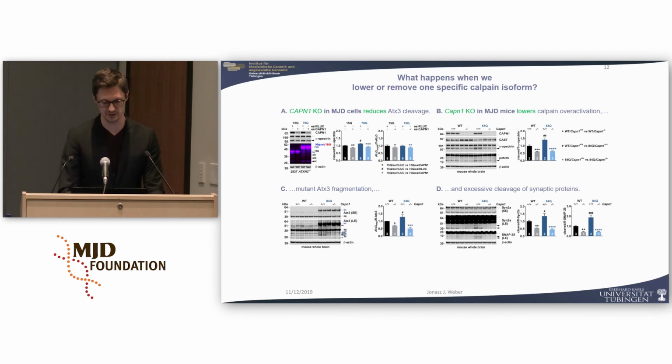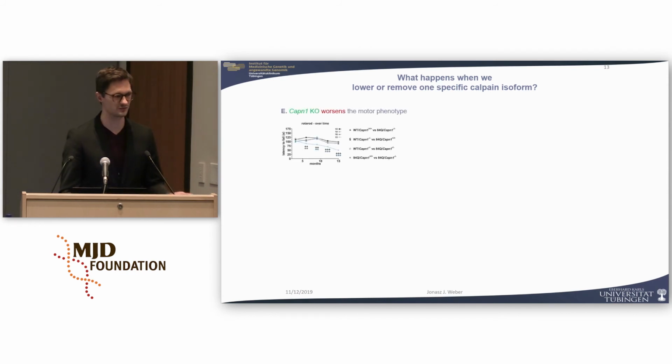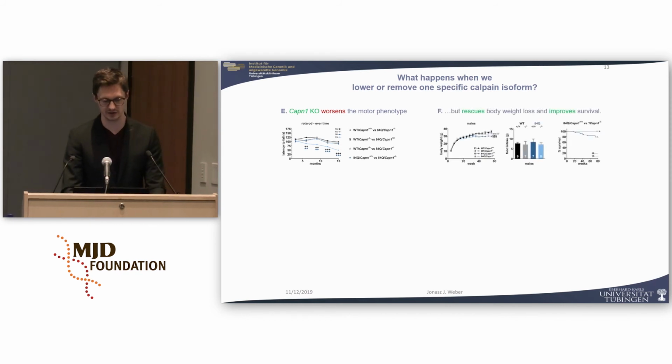We looked furthermore at some behavioral aspects of the mouse. So we looked at the motor phenotype. Unfortunately, it was worsening, this phenotype. It was a bit unexpected. But when we looked at different characteristics, we saw, for example, that there was a rescue of the body weight loss in the animals and also an improvement of the overall survival in the animals.